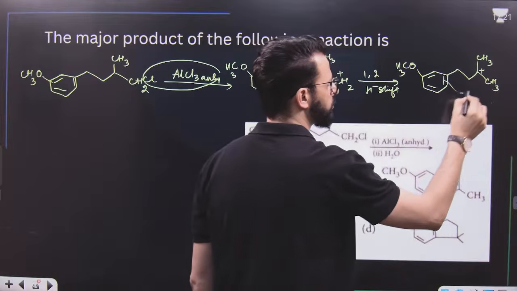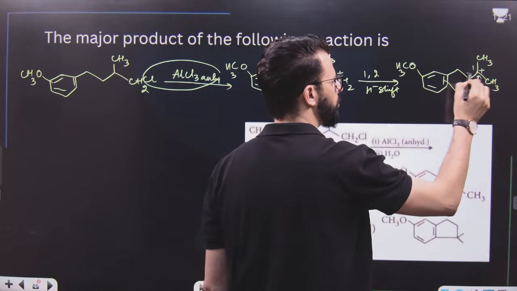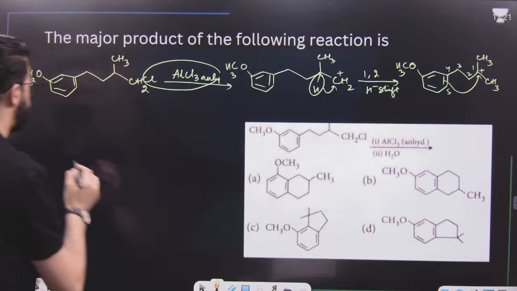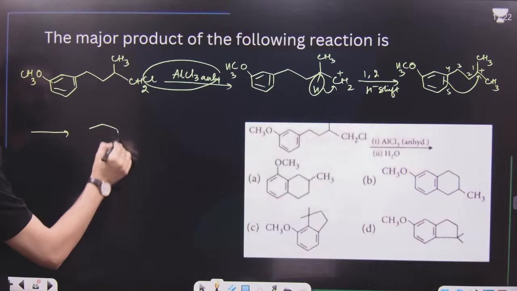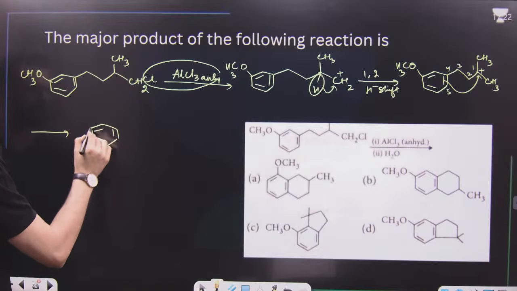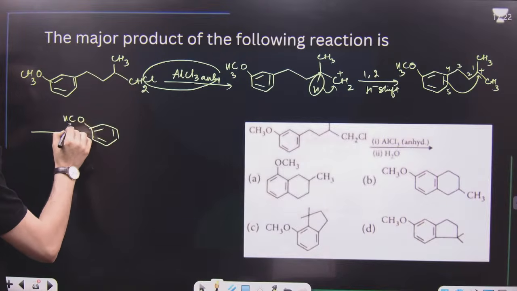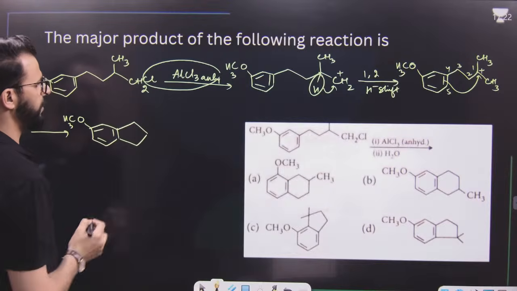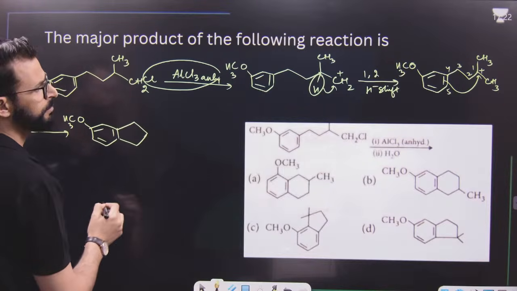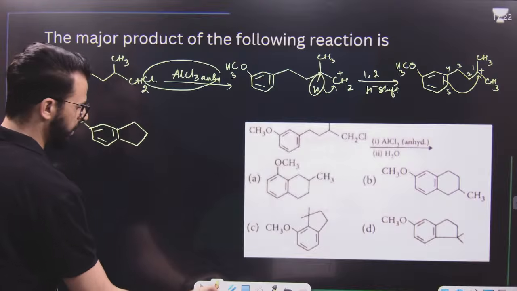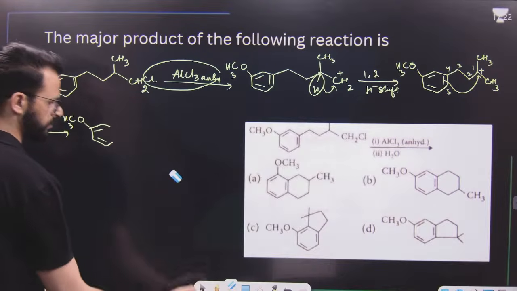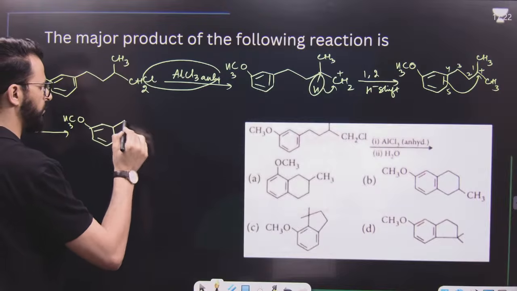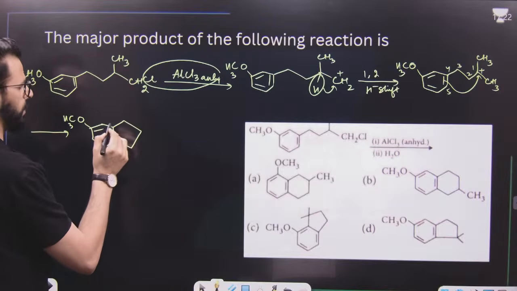Now, this will attack this one. That means if this is 1, 2, 3, 4, 5, a 5-membered ring is obtained. That means we will get a structure like this, that we will obtain a 5-membered ring. But to this 5-membered ring, what will happen? Have a look. A 5-membered ring will be obtained over here, but this will acquire a positive charge.